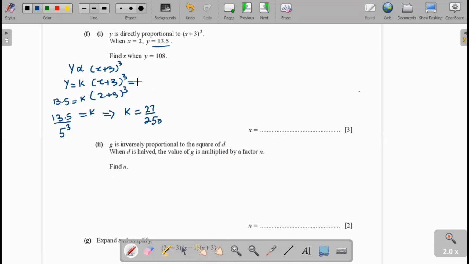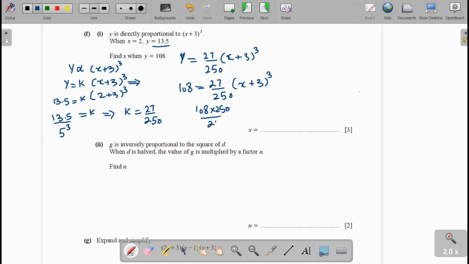Now the equation becomes y = 27/250 (x + 3)³. Now find x when y is 108. Y is 108, 27/250 into (x + 3)³. Now 108 multiplied by 250 divided by 27 is equal to (x + 3)³.